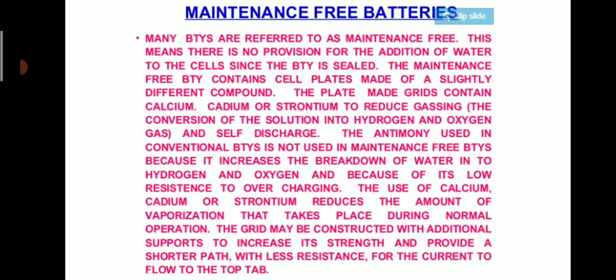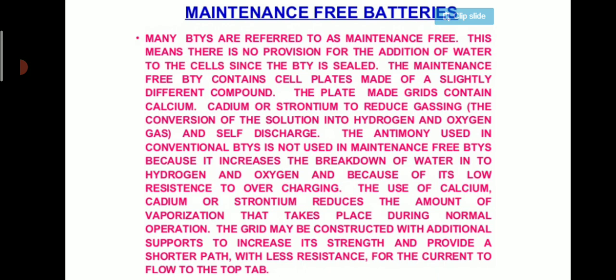And what does maintenance free battery mean? Many batteries are referred to as maintenance free. This means that there is no provision for the addition of water to the cells since the battery is sealed. The maintenance free battery contains cell plates made of a slightly different compound. The plate grade contains calcium, cadmium or strontium to reduce gassing and self discharge.